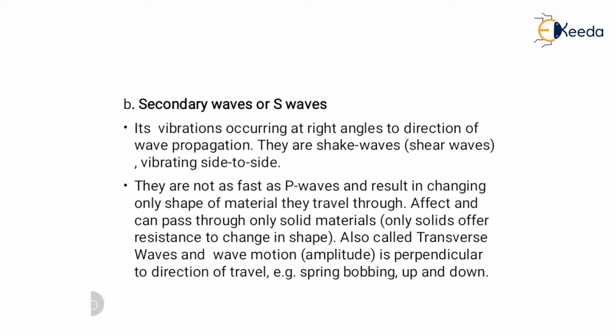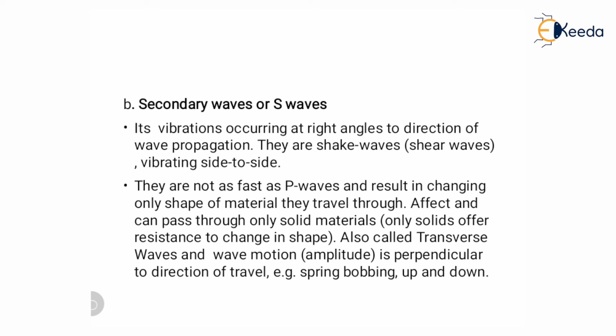Then next is the secondary wave, also called S wave. It is a vibration occurring at right angle to the direction of wave propagation. They are shake waves or shear waves vibrating side to side. They are not as fast as a P wave, changing only the shape of the material they travel through. They can pass through only solid material. Obviously, if a wave passes through a particular medium, it changes the shape of that material. So water doesn't have shape, so it doesn't travel through liquid material.